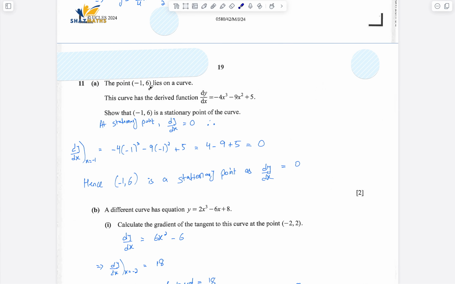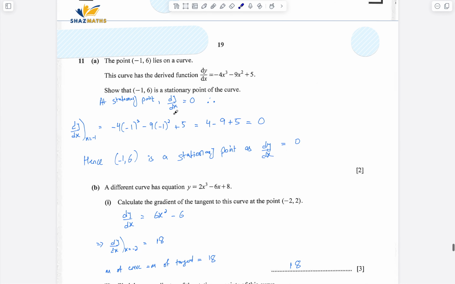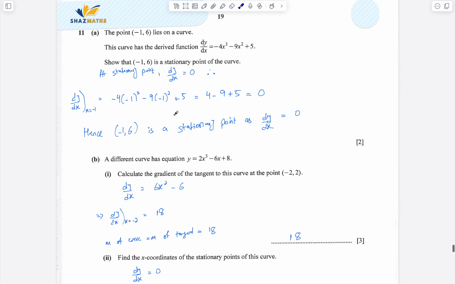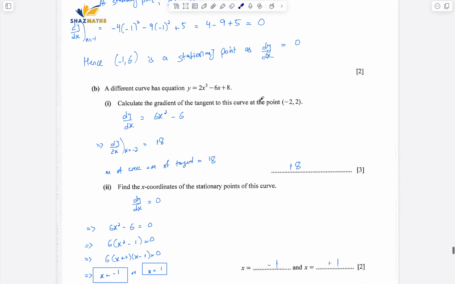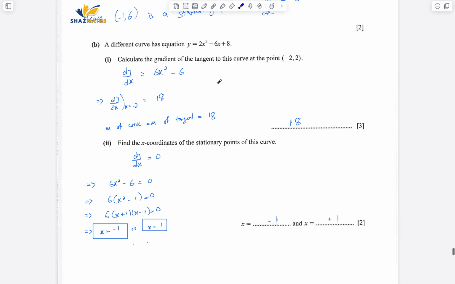Question number 11. The point minus 1, 6 lies on the curve. This curve has a derived function. So the gradient is given. dy by dx is given. Show that minus 1, 6 is a stationary point on the curve. So stationary point means the derivative should be 0. So I'm going to put this point in here. So the derivative should come out to be 0. That's what I did, and the derivative was 0, hence it is proved that that is a stationary point.